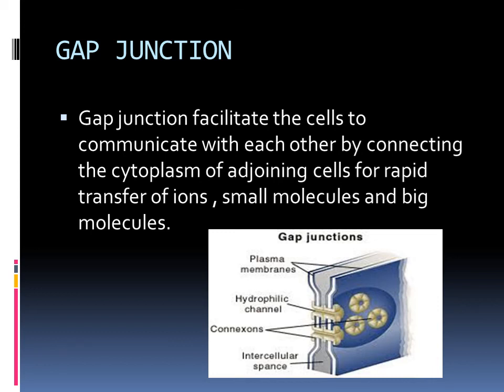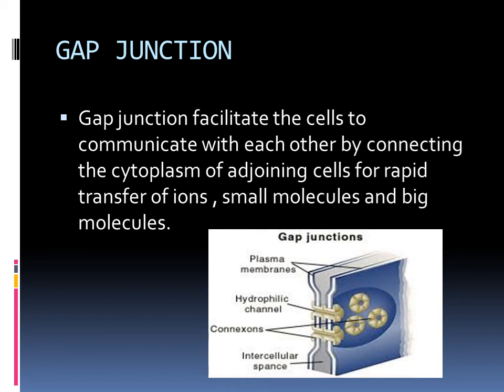Can you watch the plasma membrane? And between the plasma membranes, there is this gap. It is a junction, but there is a gap. Because of that gap, it is helping the cells to communicate with each other. Not only that, it is useful to transport substances to the neighboring cells through this gap.